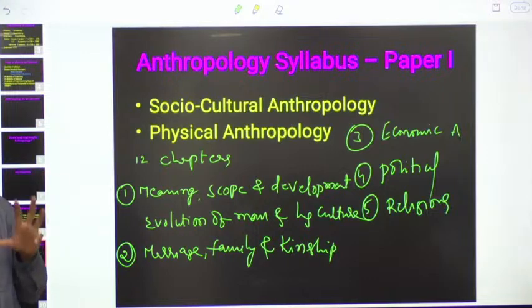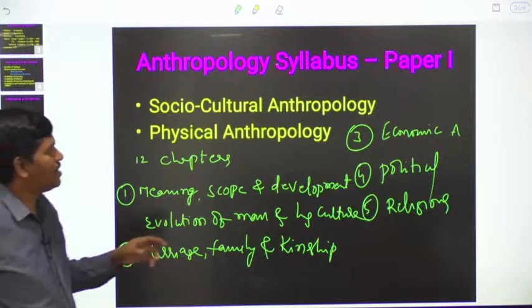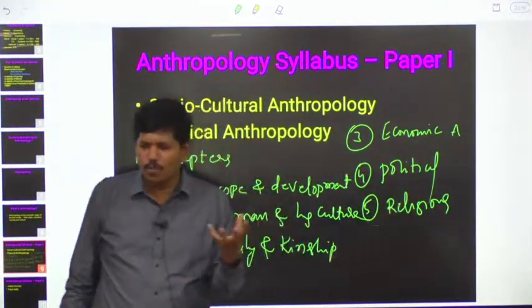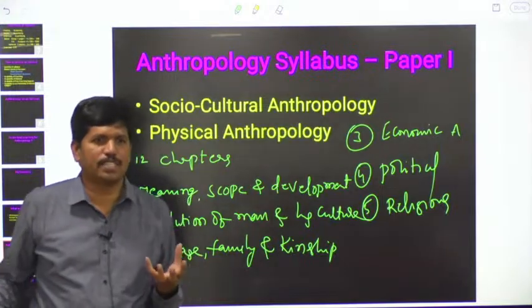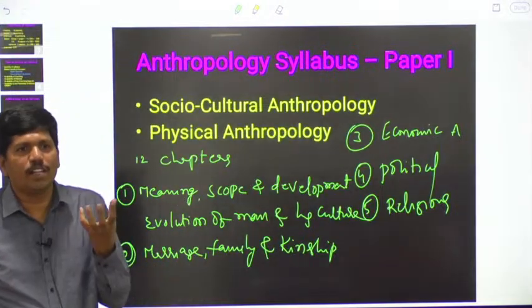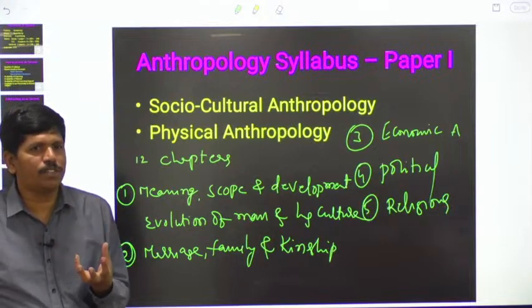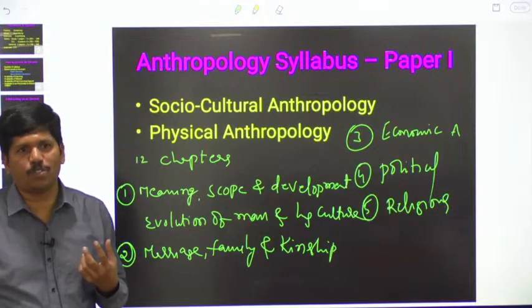Why? Because here the local sentiments are very, very important. That's why we are going to study all those political systems: how the political system came into existence and how the cultural norms are influencing the political systems, our representatives, even the administration also.